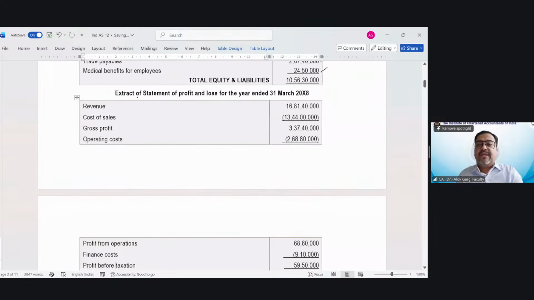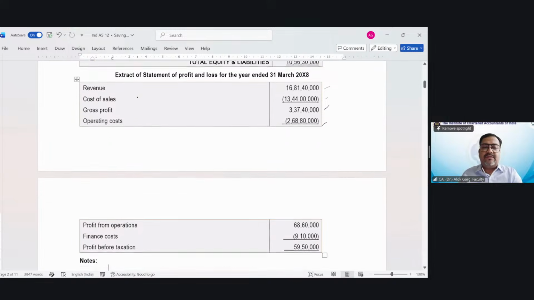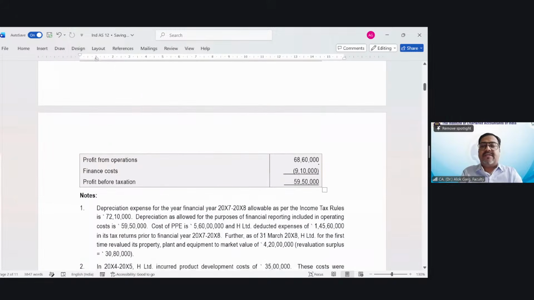Now, there is a P&L also. Revenue is 16 crore 81 lakh 40,000. The cost of sales is 13 crore 44 lakh. Gross profit is 3 crore 37 lakh 40,000. Operating cost is 2 crore 68 lakh 80,000. The profit from operations is 68 lakh 60,000 and the finance cost is 9 lakh 10,000. The profit before taxation is 59 lakh 50,000. This is the profit before tax.